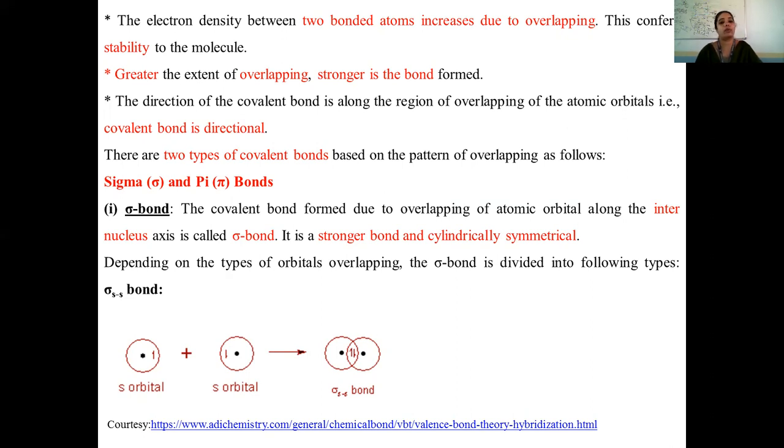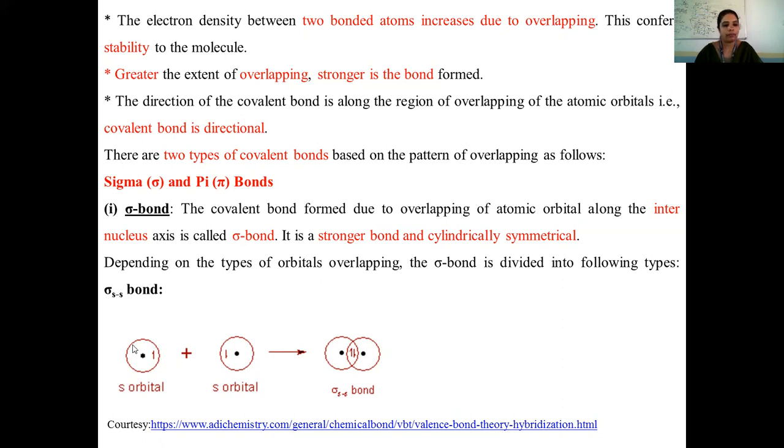There are two types of covalent bond. One we call the sigma bond, the other we call the pi bond. The sigma bond is formed between orbitals which have direct head-to-head interaction. If the orbitals get overlapped head-to-head, we call it a sigma bond, and the sigma bond is always stronger and cylindrical in symmetry.